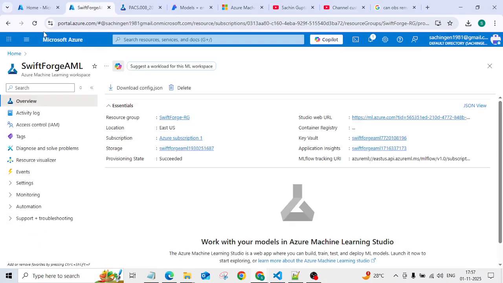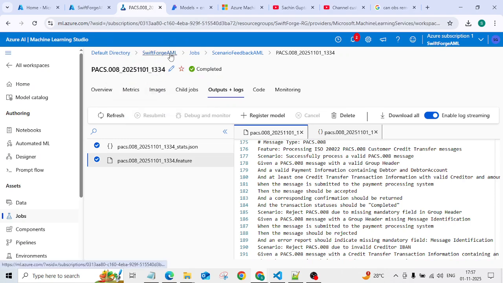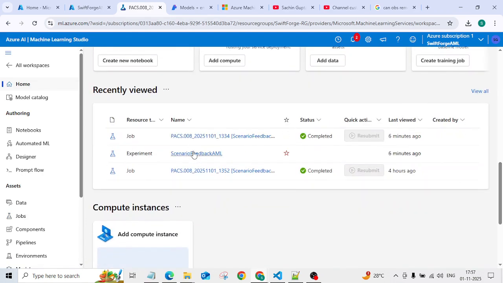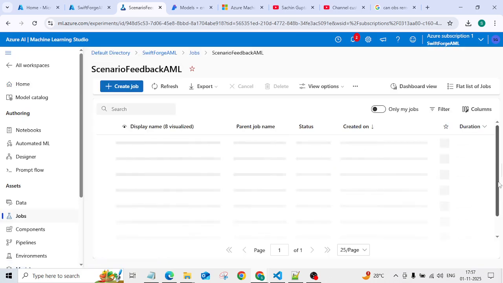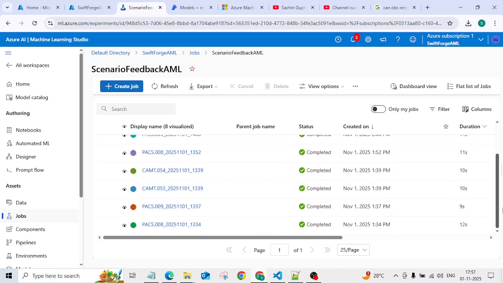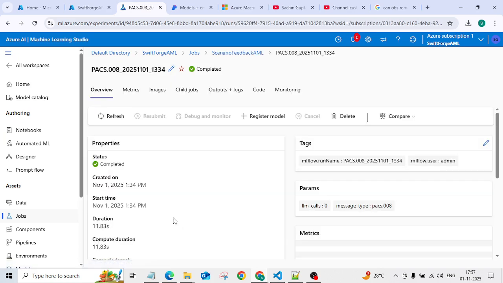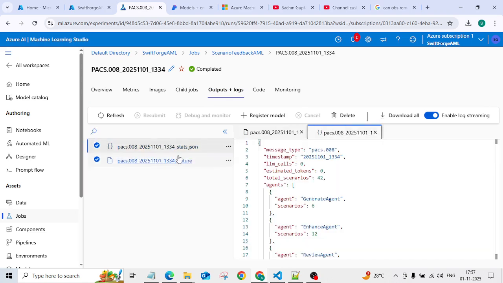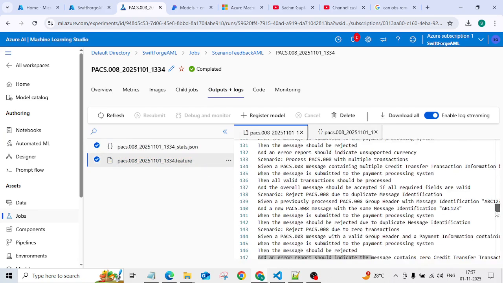Okay, so first we have this Azure Machine Learning workspace, and our studio is accessible via this. So this is the Machine Learning studio where we are tracking each and every run and each and every feature file that is getting created, along with how many scenarios are getting created. So this shows you the details of the past runs. We ran it for multiple formats. So let's look at the recent one. And if you look at the output and logs, here you see a feature file in its statistics JSON format. So this is the feature file.